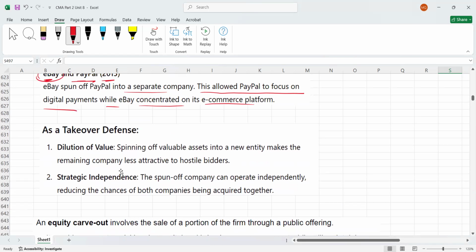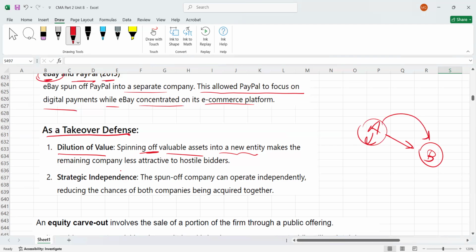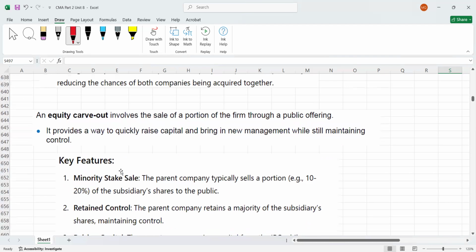Then it can work as a takeover defense also, because of dilution of value. Some of A's asset will be transferred to B, so A's value will also dilute. So dilution of value means spinning off a valuable asset into a new entity. If you transfer a valuable asset to B, this makes the remaining company less attractive to the hostile bidder. Okay, then guys, we got here equity carve out.